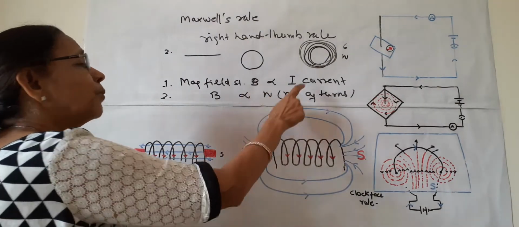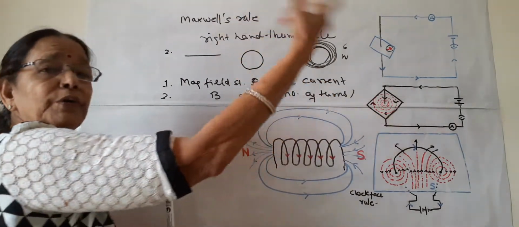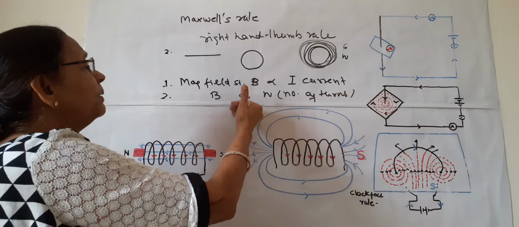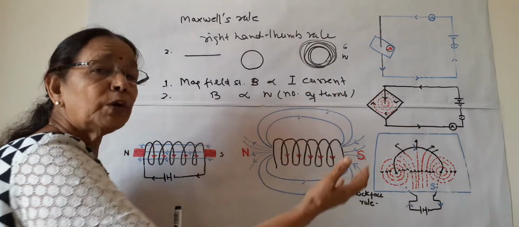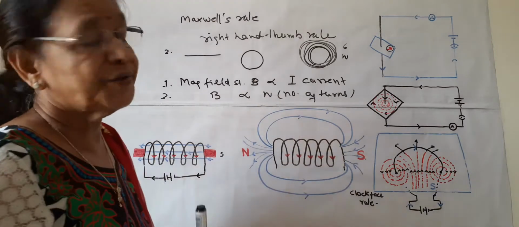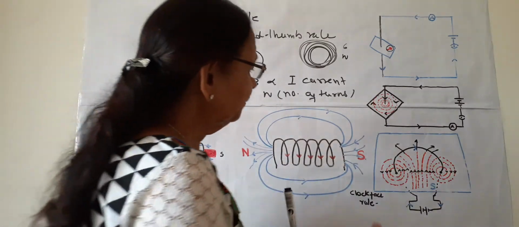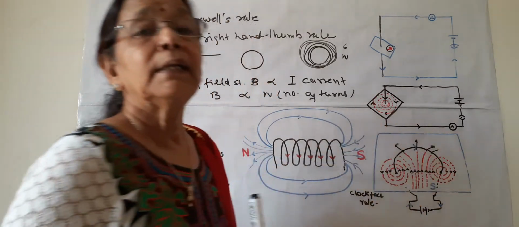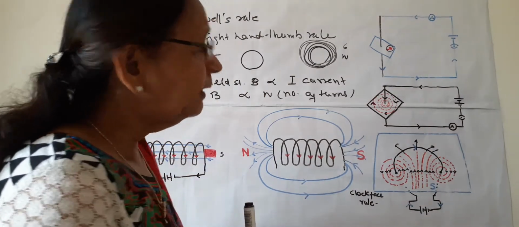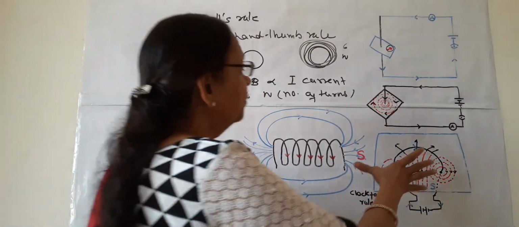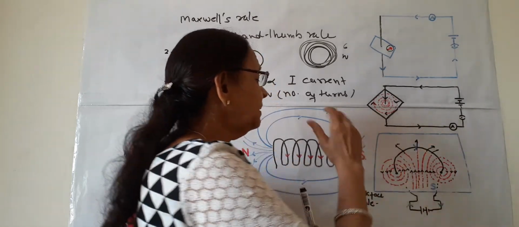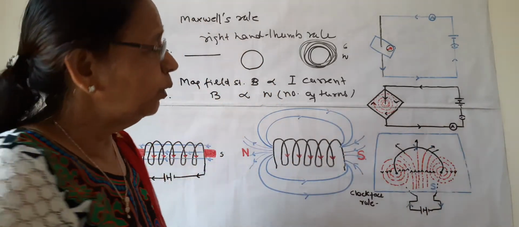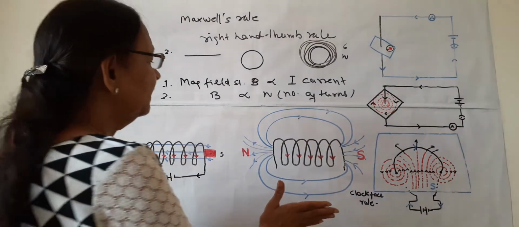So B is proportional to current, more amount of current, more strength, and B is also proportional to number of turns, more turns, more strength. So this is how the direction and the strength are being determined by this circular loop.